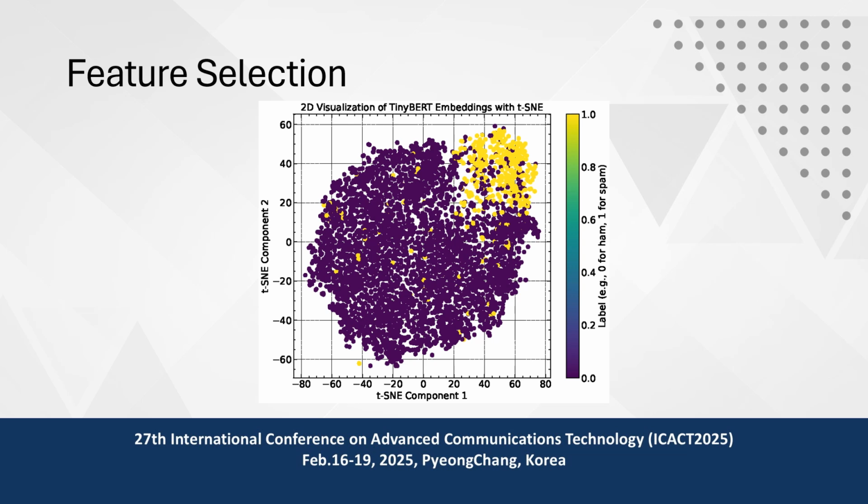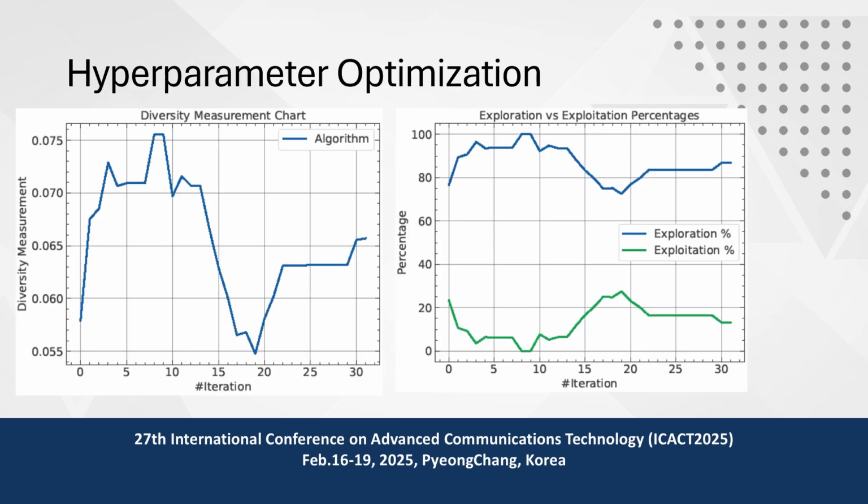This shows how well the TinyBERT embeddings can distinguish smishing attacks from normal SMS messages. So this is basically the representation of the labels for how the features are extracted from the TinyBERT model. After extracting the features, as I previously explained, we use hyperparameter optimization. This first chart represents the diversity chart, which tracks the variety of the solutions over the iterations.